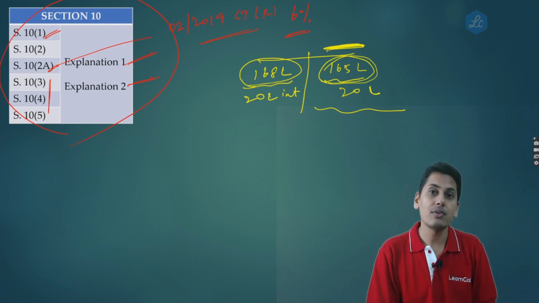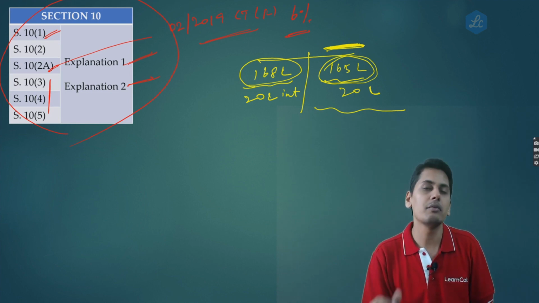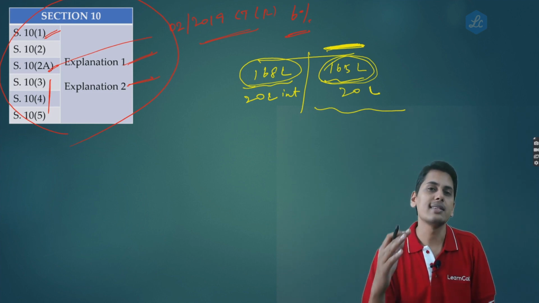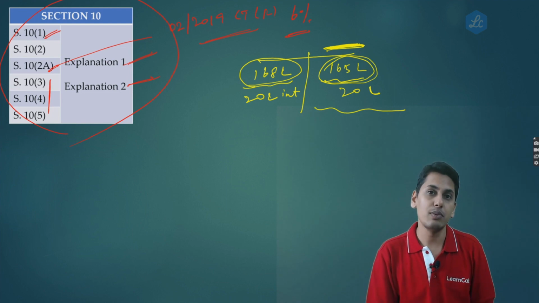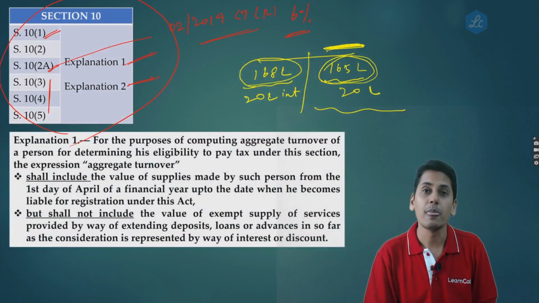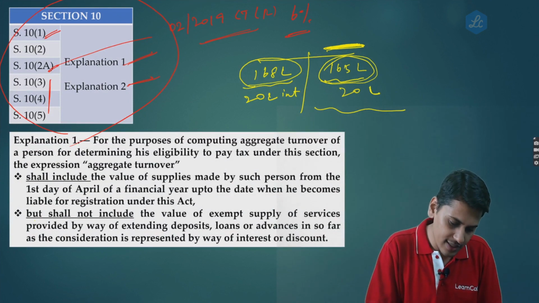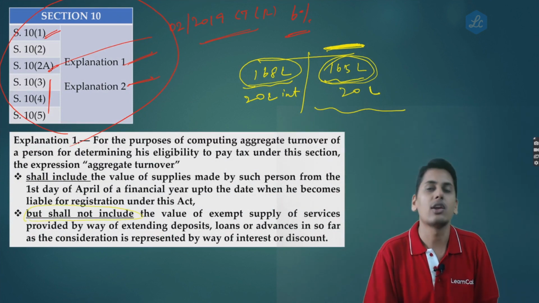So both these answers were given in favor of the assessee by an order which was issued under section 172. The same provision has been imported into the Act in section 10. There is an explanation which is given. Now in the explanation, please read the second part, that is, it shall not include.